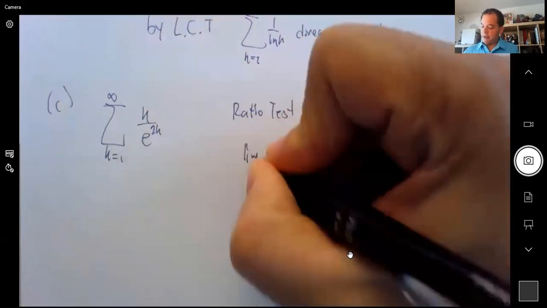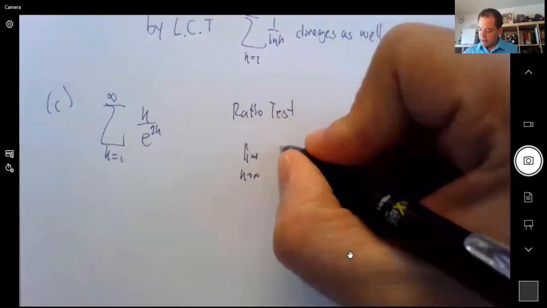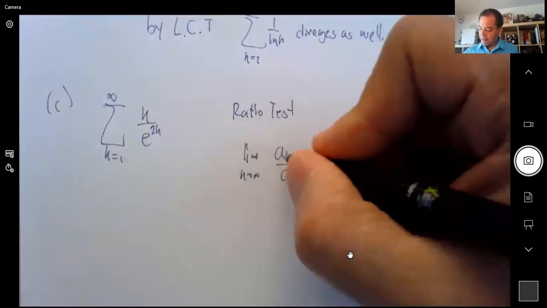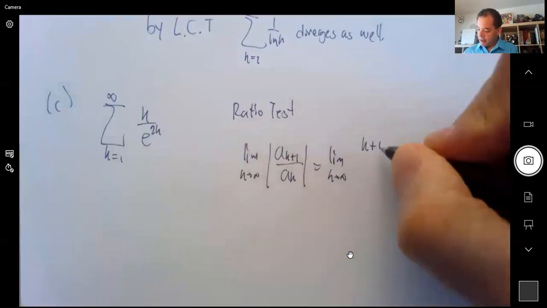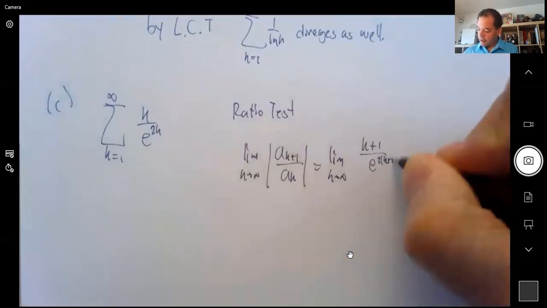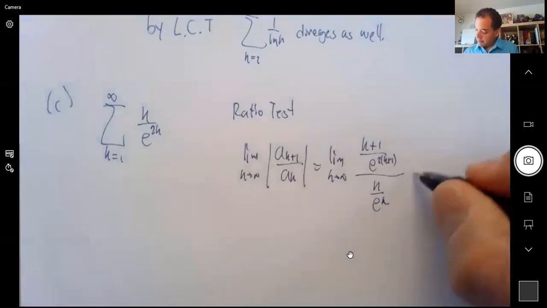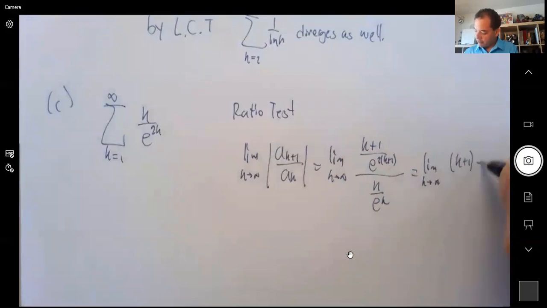Do the limit when k goes to infinity of the k plus 1 term divided by the kth term in absolute value. Here everything is positive, so we don't need the absolute value. So it's (k plus 1) over e to the 2(k plus 1), divided by k over e to the 2k. When we make it only one fraction, this becomes (k plus 1) e to the 2k, my bad, divided by k e to the 2k plus 2.